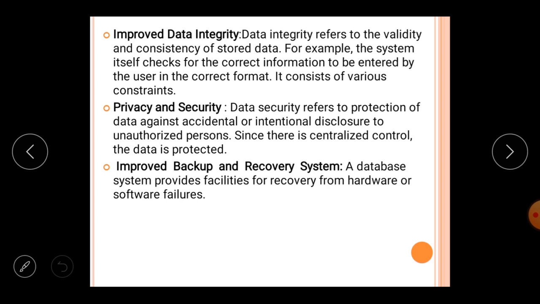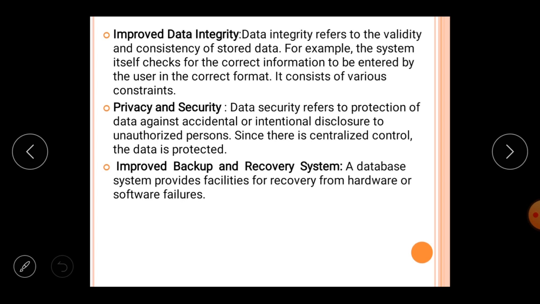With the help of such checks, you can say that your data is valid, meaning your data is true or consistent. The next topic is privacy and security. As you all know, when we are working on any particular software, you can provide a password to your system, and different types of security are also available. With the help of your password and login ID, your data may be secure, and there will be no breach of data in your database.